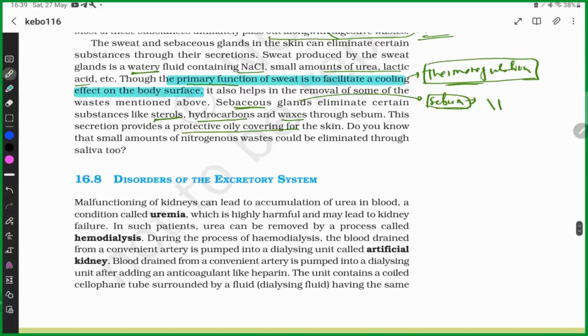In case of the ear, if there is no sebum, then small insects can enter into the ear and can rupture the eardrum. So it also acts as a protective oily covering.